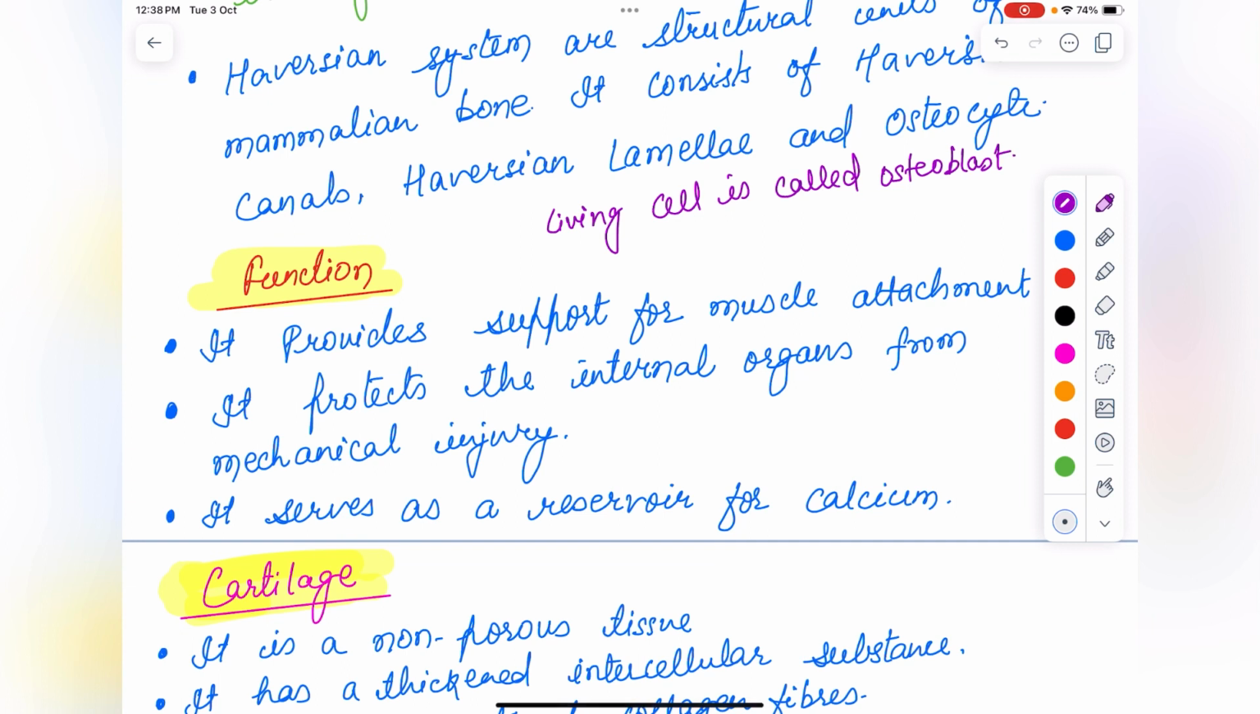Now the functions. It provides support for muscle attachment. It protects the internal organs from mechanical injury. It serves as a reservoir of calcium, meaning this bone will store calcium.